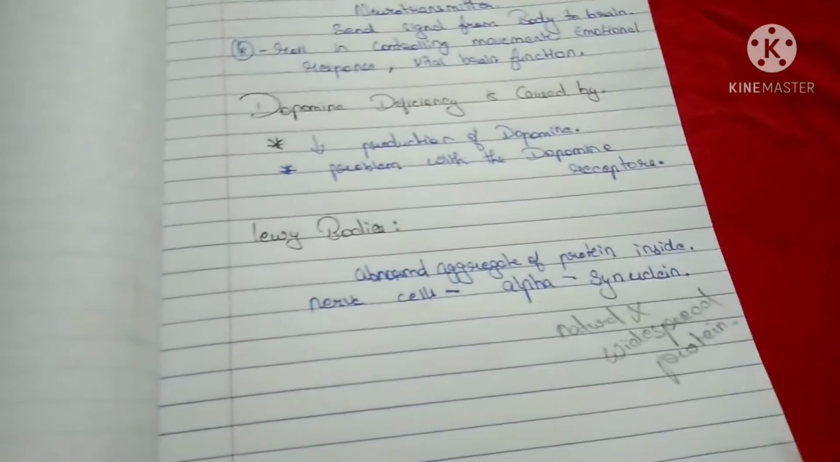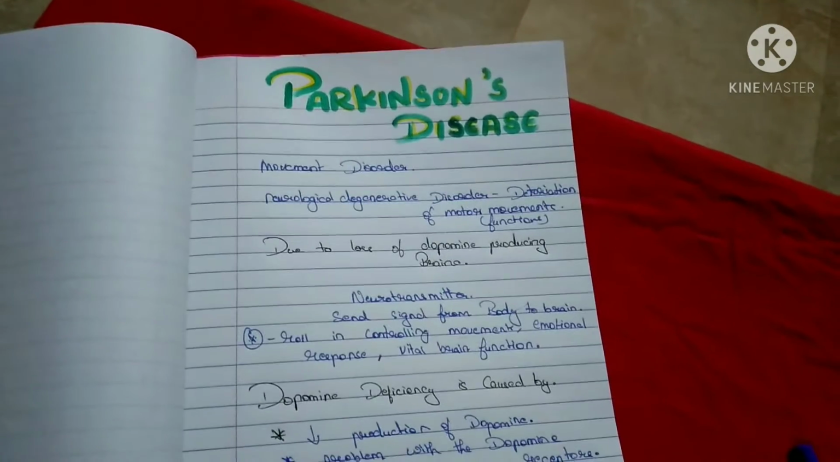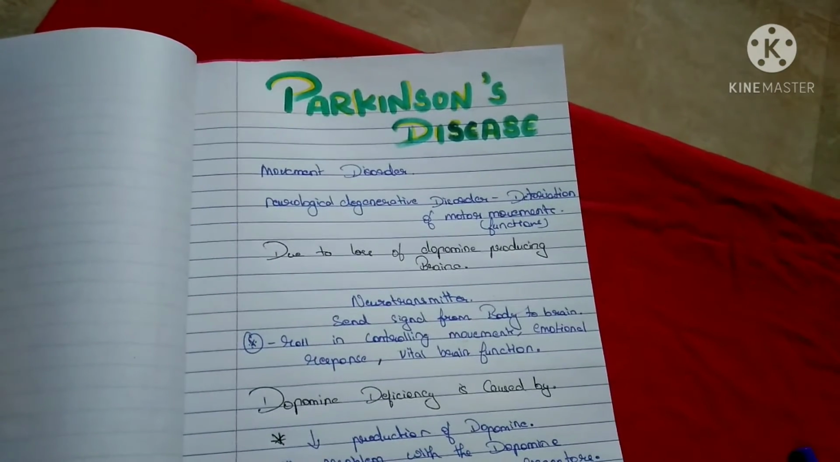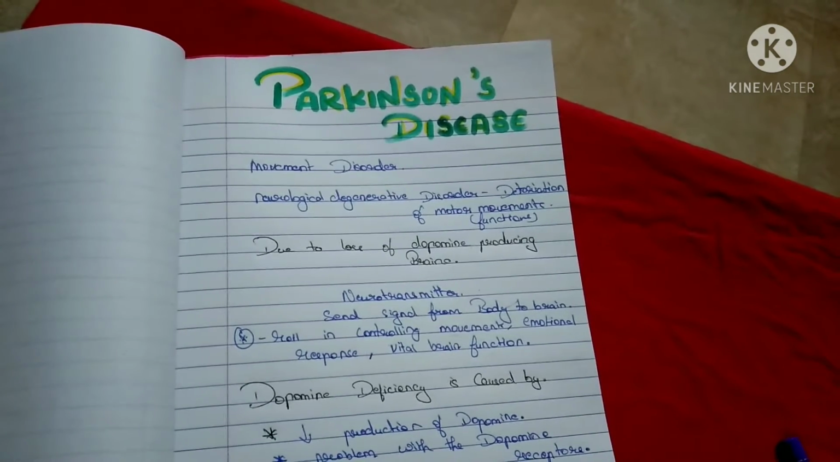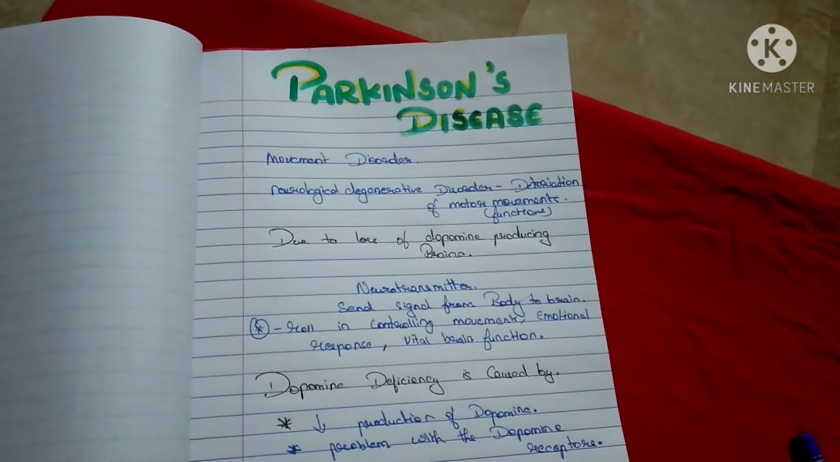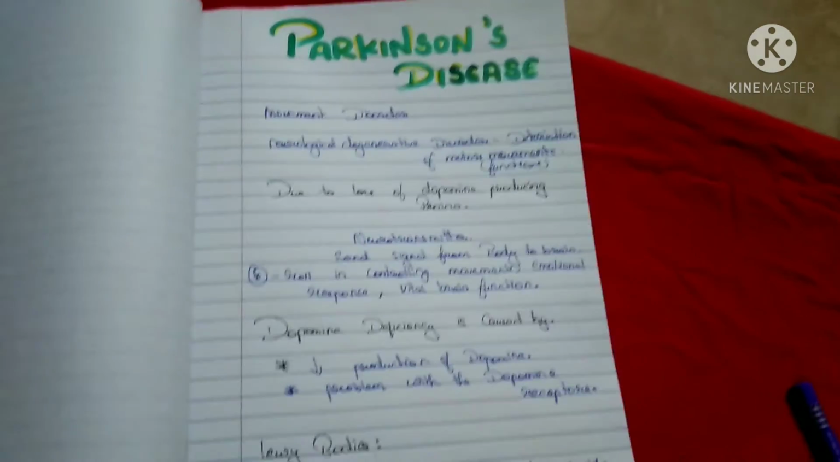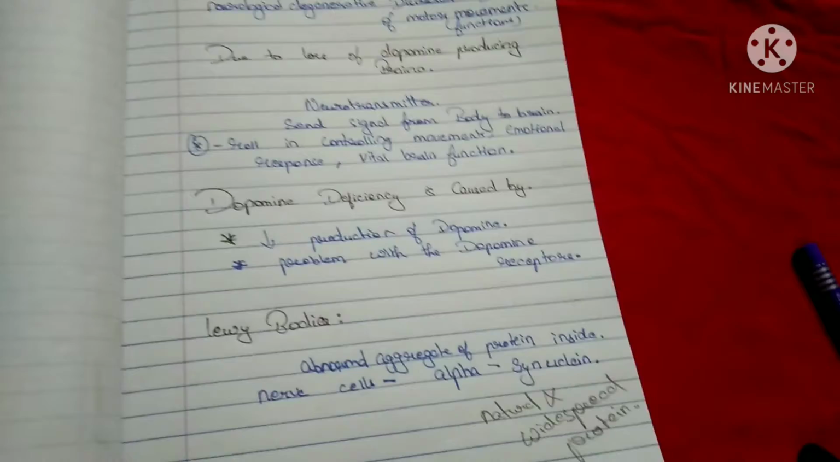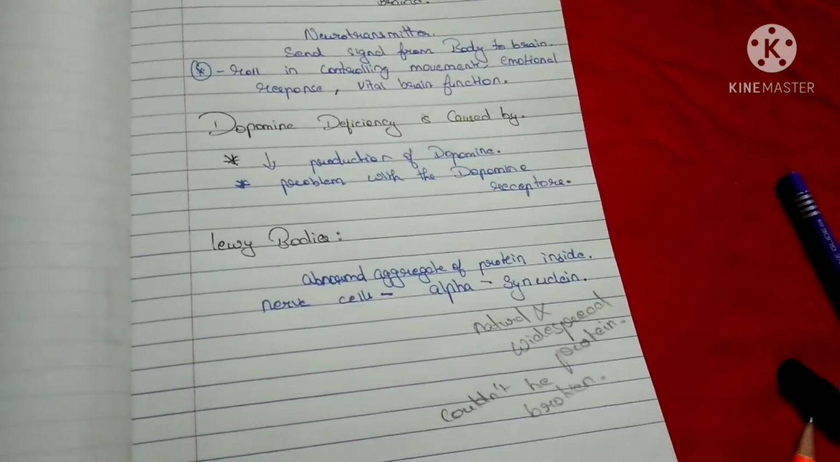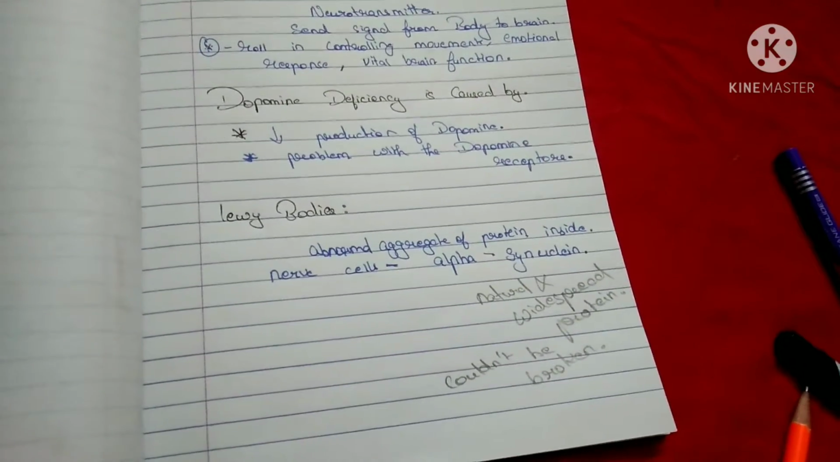These cannot be broken. Once again, Parkinson's is a movement disorder, a neurological degenerative disorder leading to deterioration of motor movements. It is due to the loss of dopamine, either due to decreased production or a problem with the dopamine receptor, and also by the Lewy bodies, which are the aggregates of proteins.